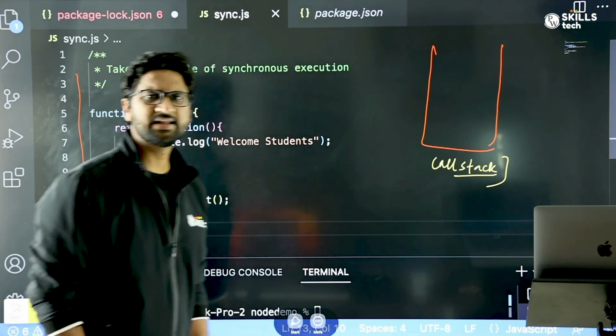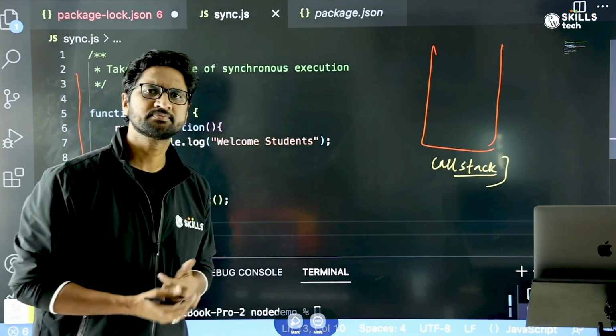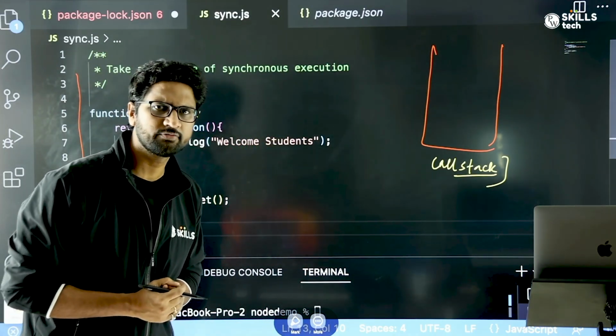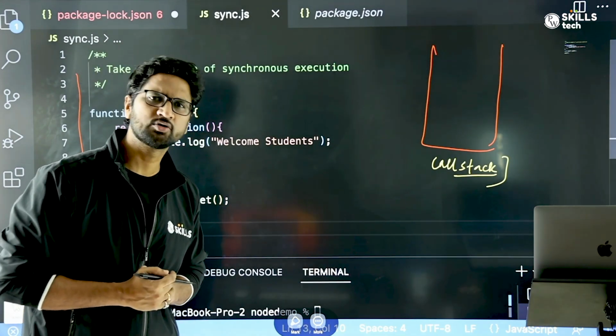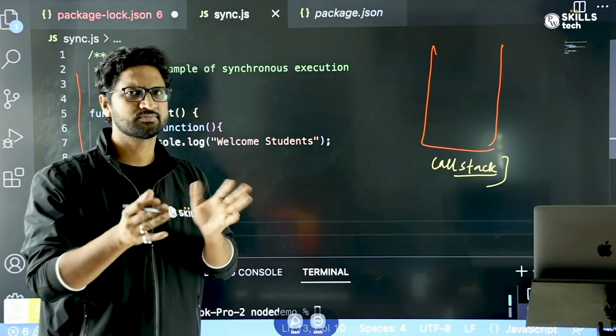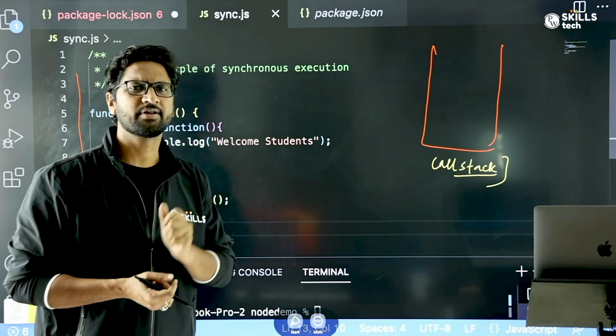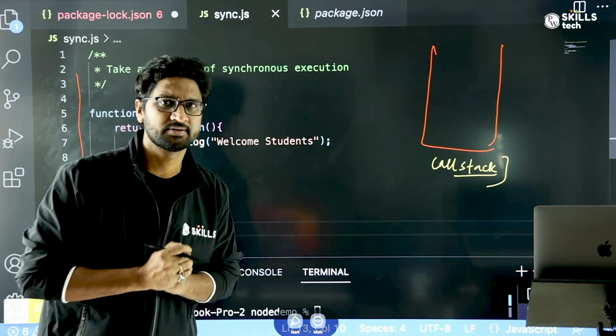Call stack is basically a stack data structure. I think most of you would already be aware of it. Call stack is a kind of stack data structure which follows the order of first in, last out. Very similar to, if I give you a real world example, when you go to the restaurant, right?